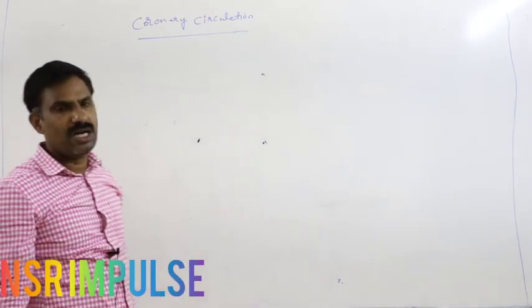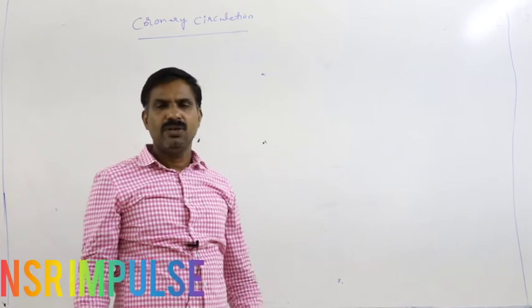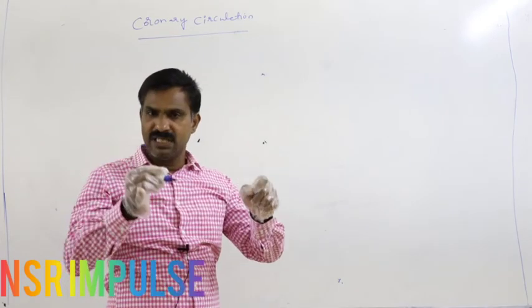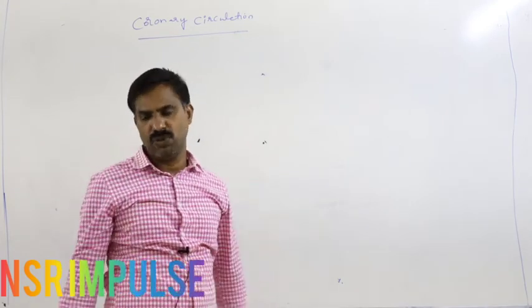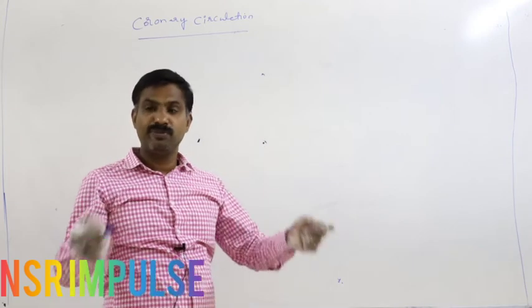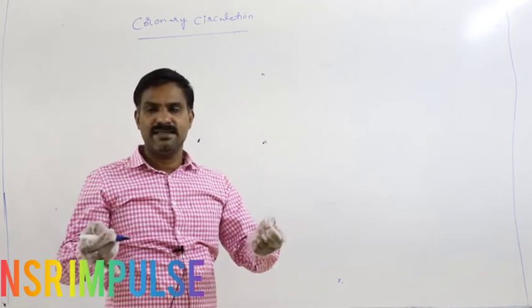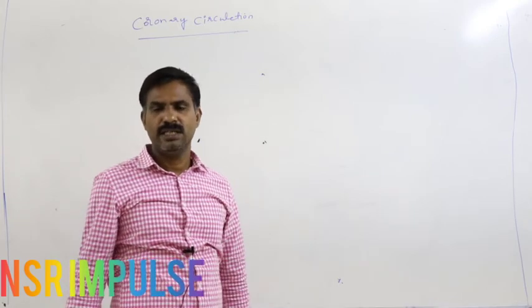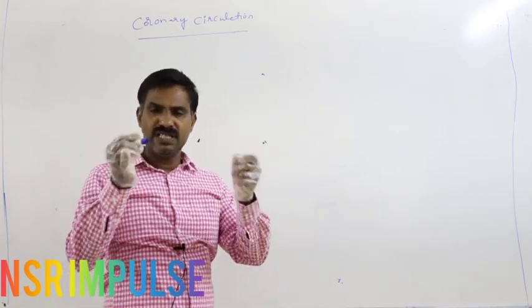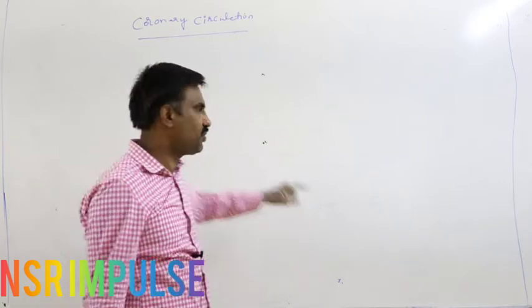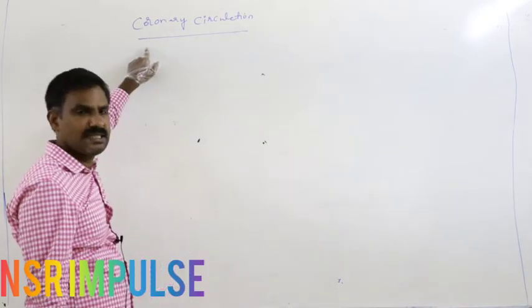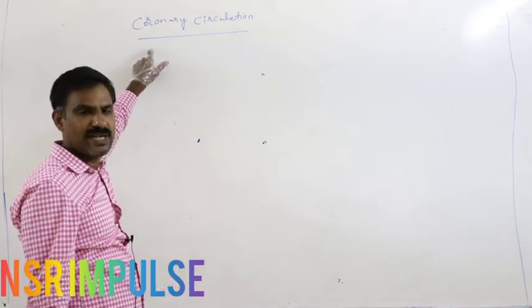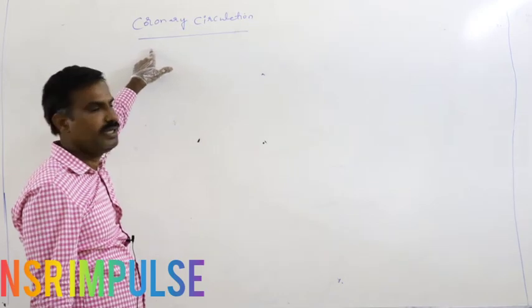What type of blood vessels supply blood to the heart wall, and what type of blood vessels collect deoxygenated blood from the heart wall? That blood vessel network together constitutes the coronary system.